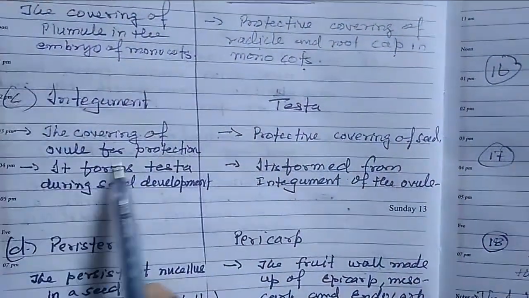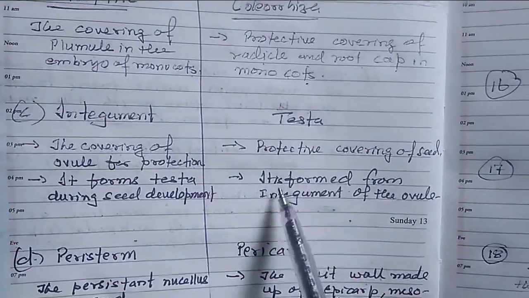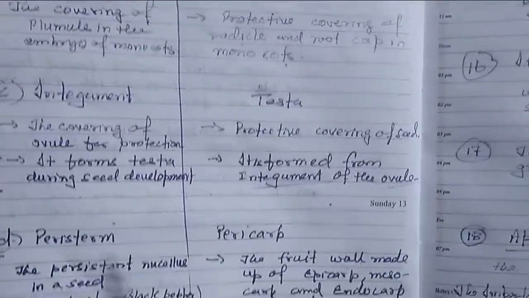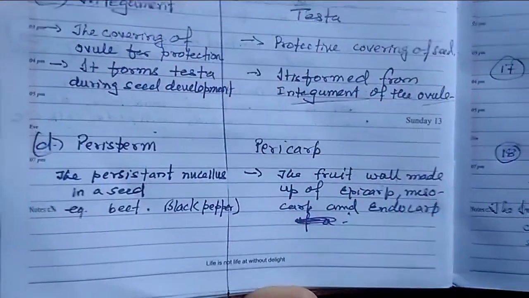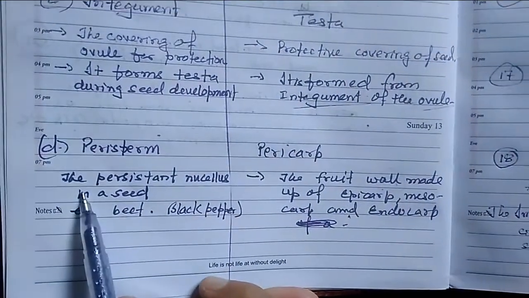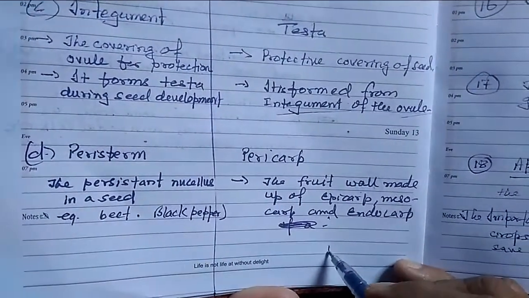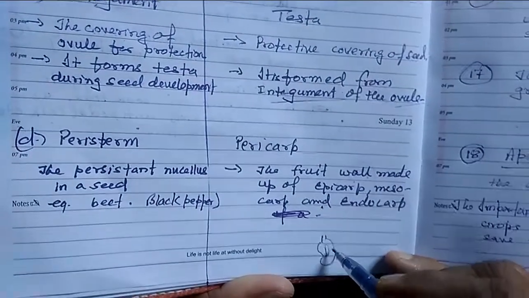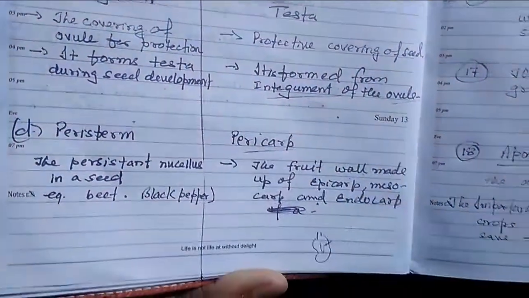Integument and testa: the integument is the covering of the ovule, which we have already discussed. For protection, it forms the testa during seed development, while the testa is formed from the integument of the ovule. Both are protective. Perisperm and pericarp: the persistent nucellus in a seed is called perisperm, while the pericarp is the fruit wall. Suppose you draw the diagram of a mango, and you know this one is the seed, and the epicarp and mesocarp together are called the pericarp. Okay, the fruit wall.